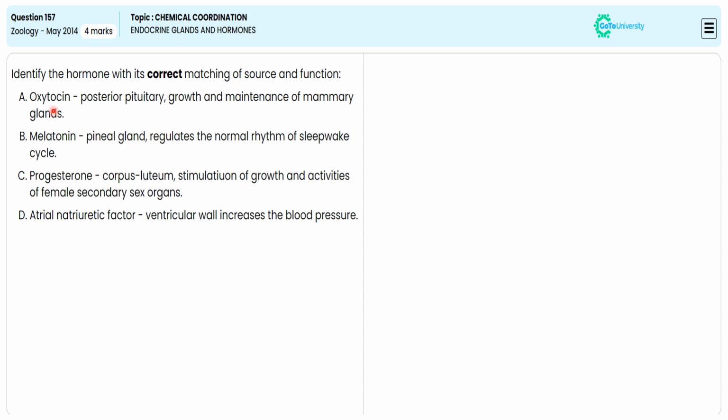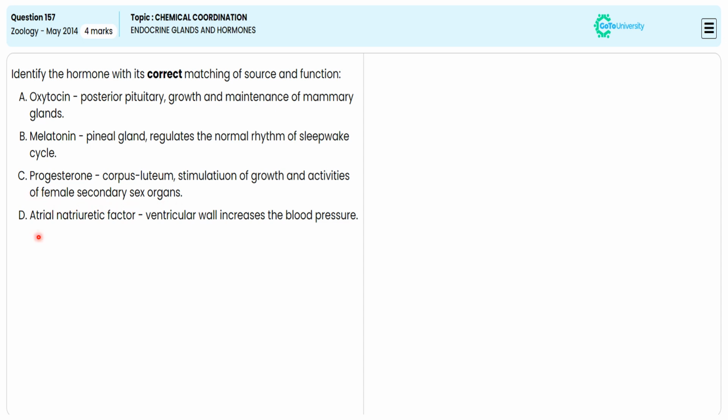Why? Because oxytocin is formed by the hypothalamus and it is getting stored in the posterior pituitary for a while for controlling the smooth muscle contractions. So we are avoiding option A. Why are we avoiding option C? Because progesterone is formed by the corpus luteum, but it is not controlling the female secondary sex organ. So we are avoiding option C.